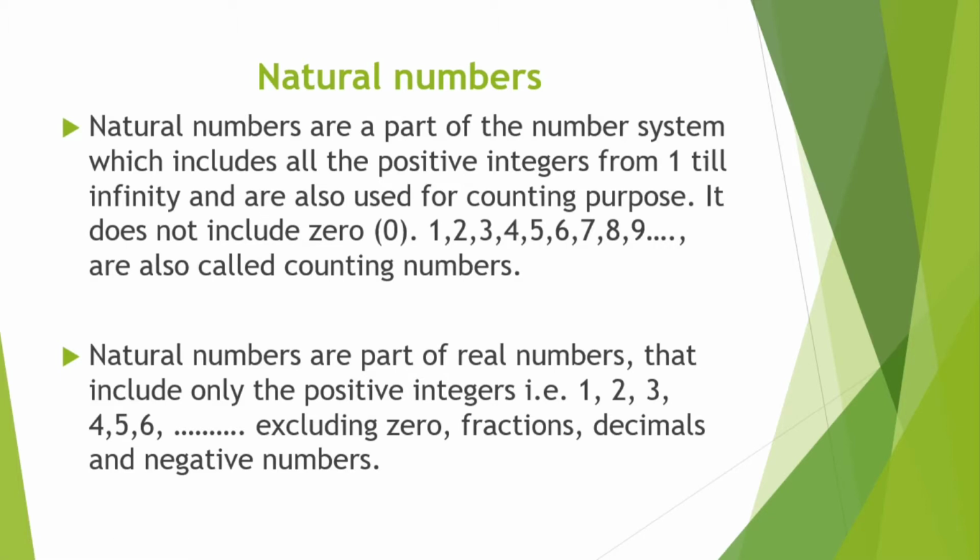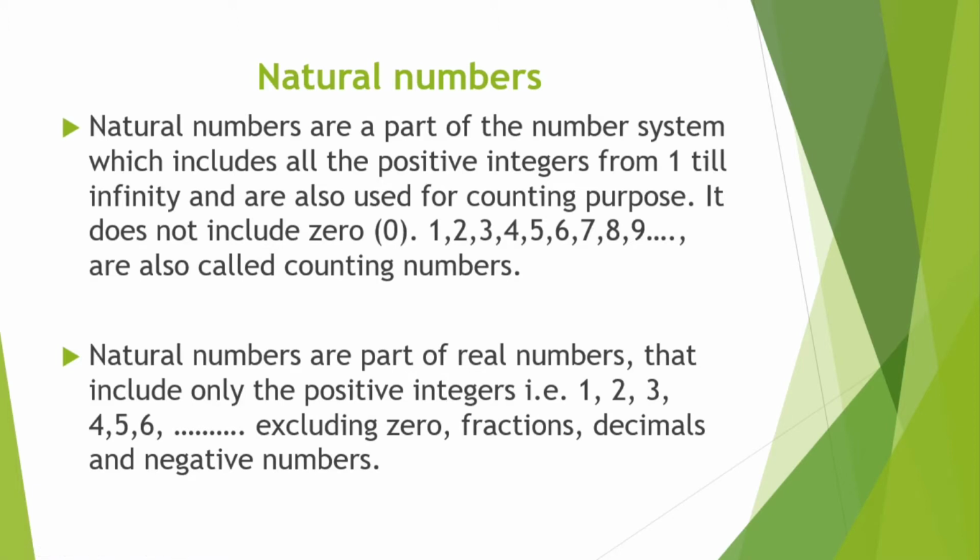For example, how many students in a class, how many teachers in a school. So these are the simple positive integers starting from 1, 2, 3, 4, 5, 6 and so on. These natural numbers are also called counting numbers because these numbers are used to count different things.